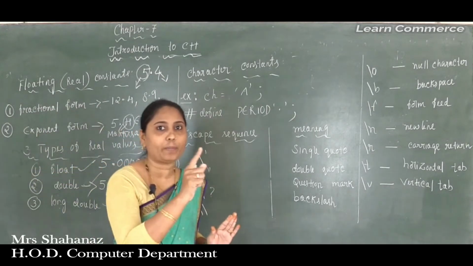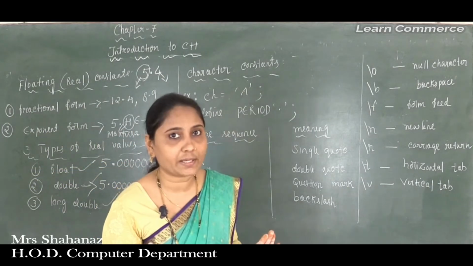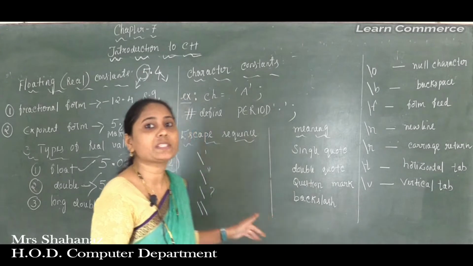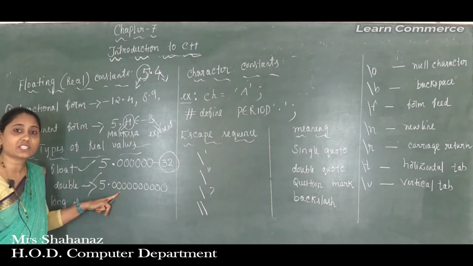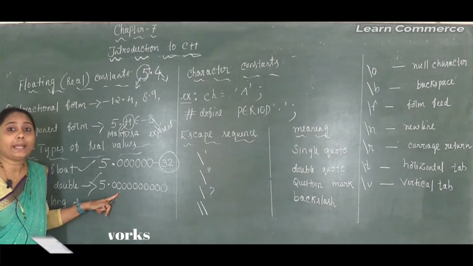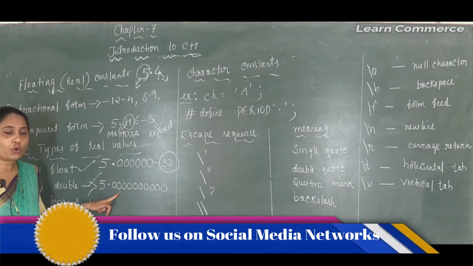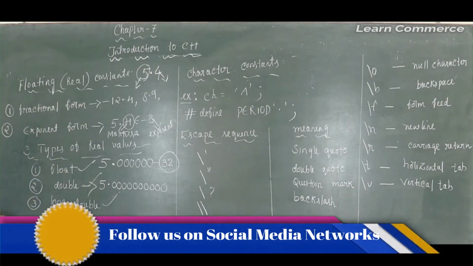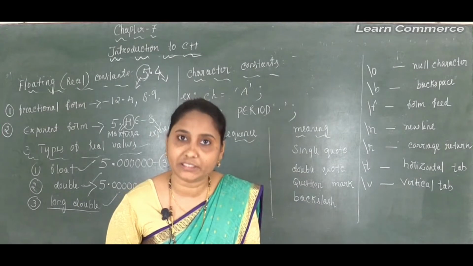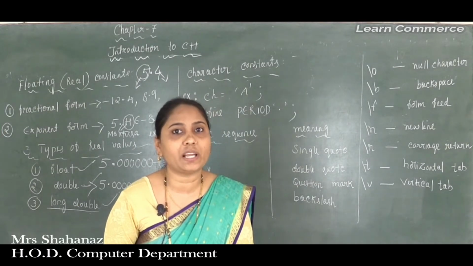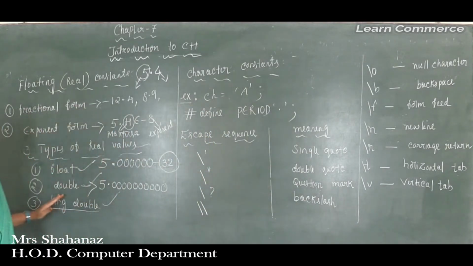Clear this one? We know that 1 byte is equal to 8 bits. So 8 into 8, that means 64. So we need 8 bytes to store this type of value. And when you think about the long double, the long double provides more significant digits and also a larger range of values or storage capacity when you compare it with the float as well as the double.